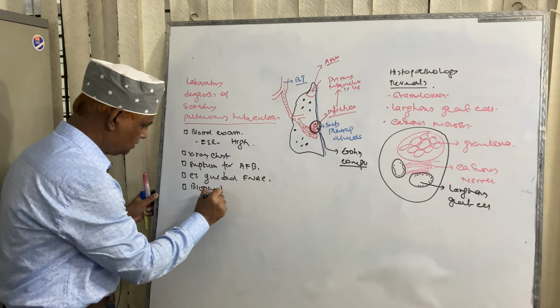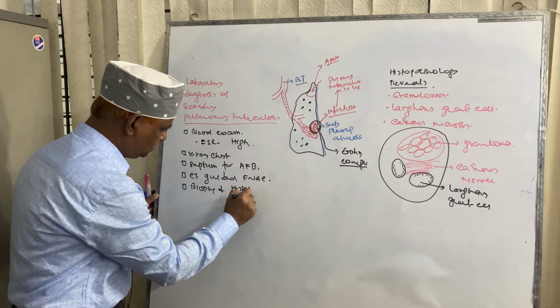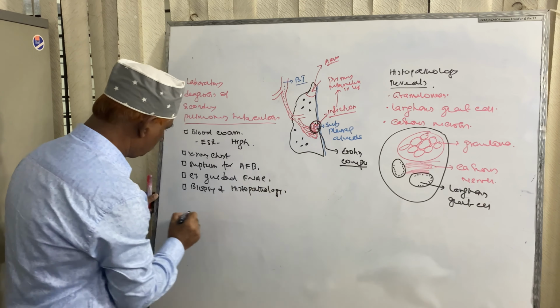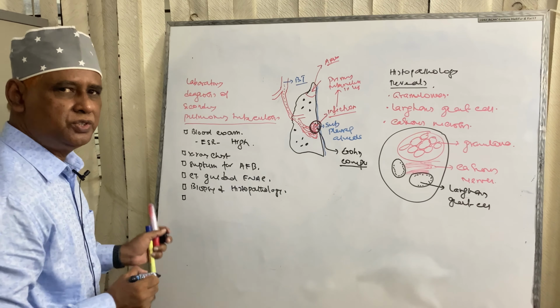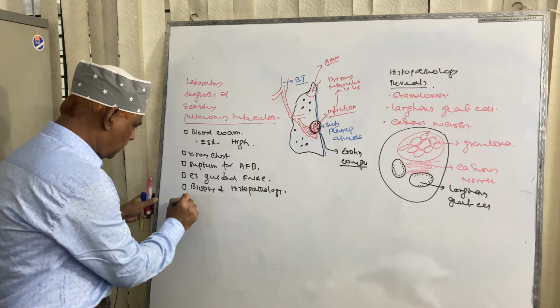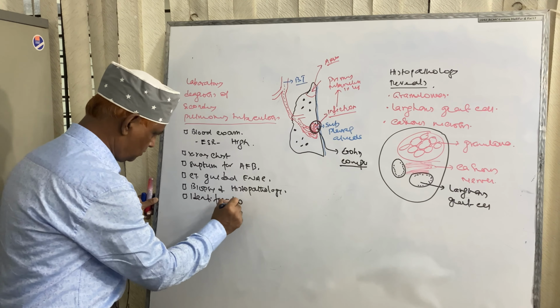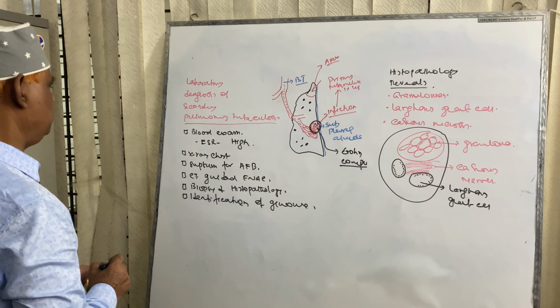Biopsy and histopathology. Dear audience, gene expert for identification of genome of bacillus.